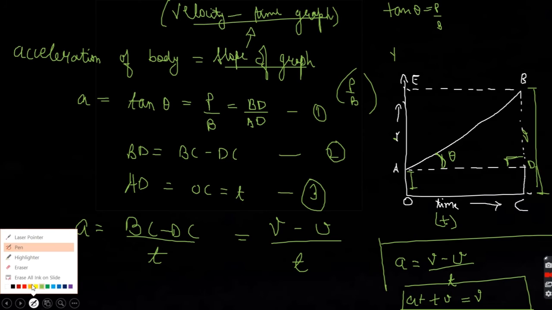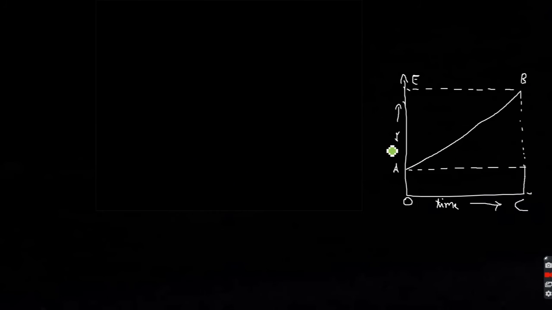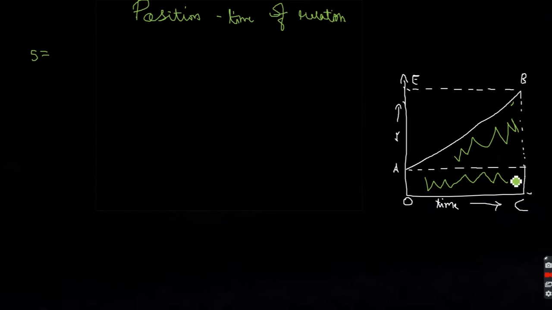Now moving on to the next one. The graph will be the same. We'll have the same graph. Now in this case, what will we do? We'll find the distance. This type of graph is known as a position time graph. We'll try to relate the position and the time of the graph. So here I am going to find the distance. Now I need to find the distance of the shaded area. So I'll find the distance of the triangle and then of the rectangle.